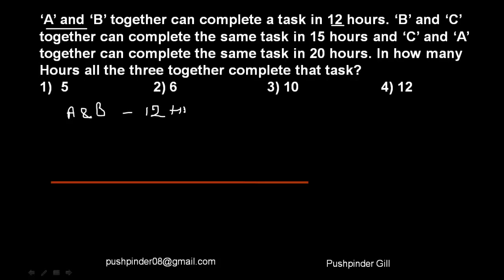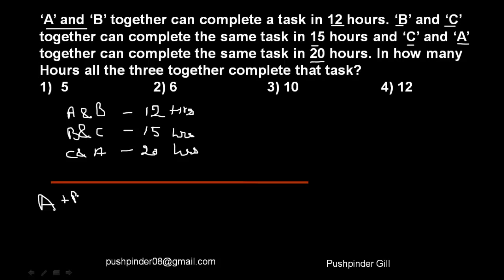A and B together can finish the task in 12 hours. B and C together are able to finish the task in 15 hours, and C and A together are able to finish the same task in 20 hours, right? Now we have to find in how many hours all three of them will take to finish the task. That means A plus B plus C. That's what I need to find.